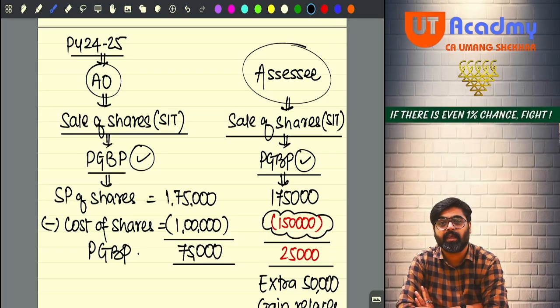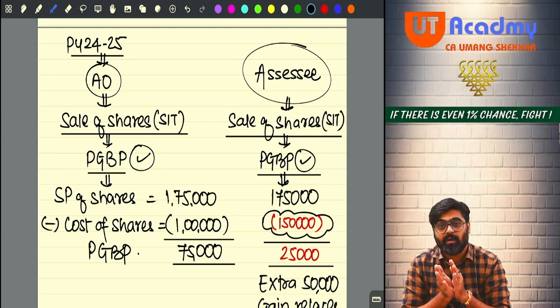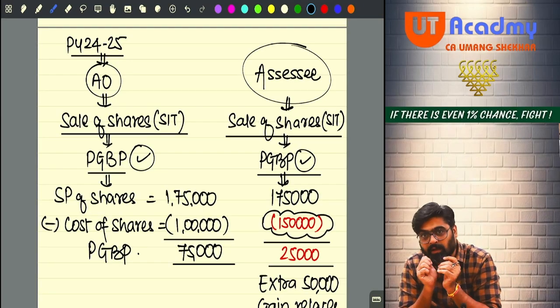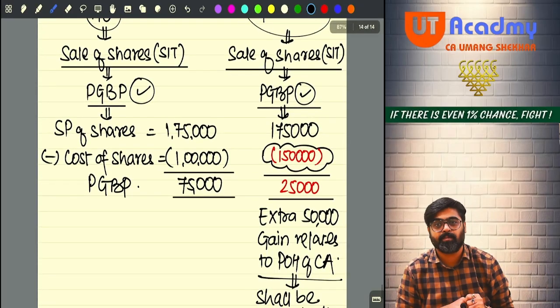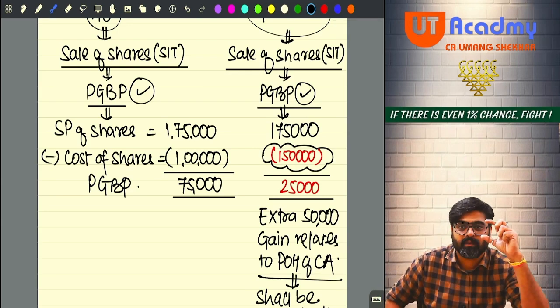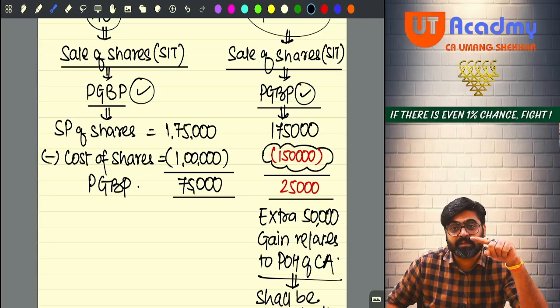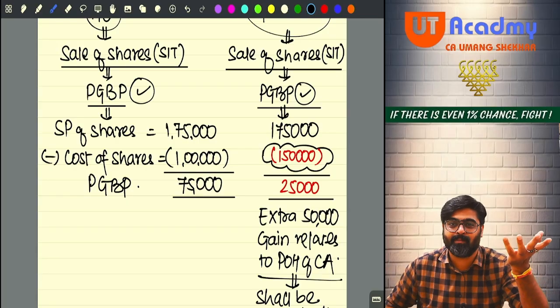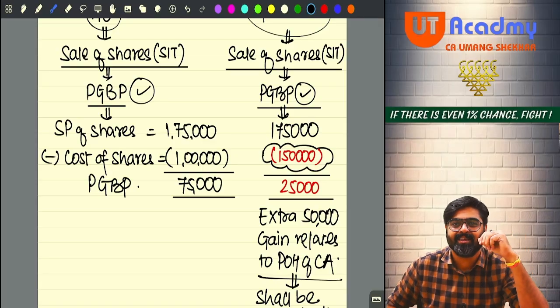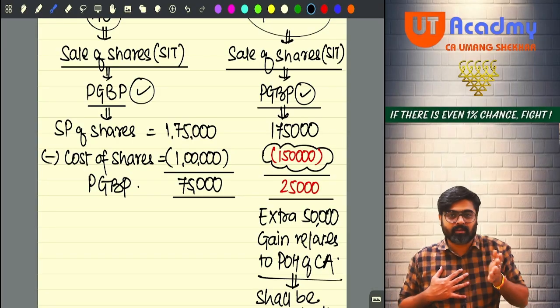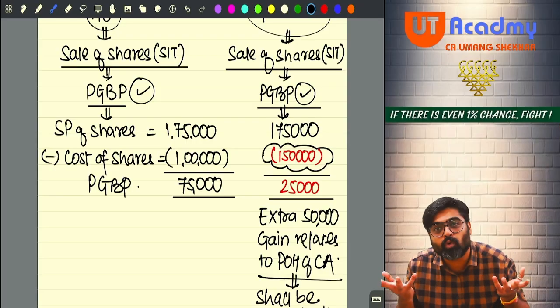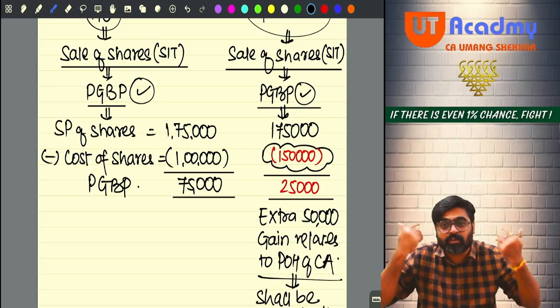The assessing officer was thinking that if I don't charge this entire 75,000 under PGBP, what will happen? Only 25,000 will be charged under the head PGBP, and the remaining 50,000, which relates to the period of holding for which the asset was held as capital asset, should be taxed as capital gain. Even I know. But I cannot do it because there is no transfer of capital asset taking place. The assessee himself is keeping that asset. Earlier he used to call the asset a capital asset. Now he is calling that asset stock in trade. There are no two parties involved, no consideration involved. So this is not a transfer.